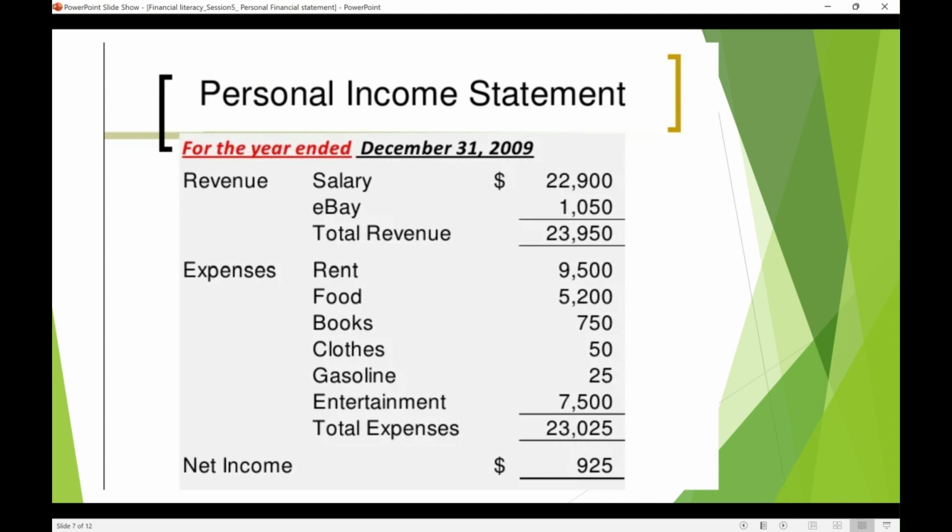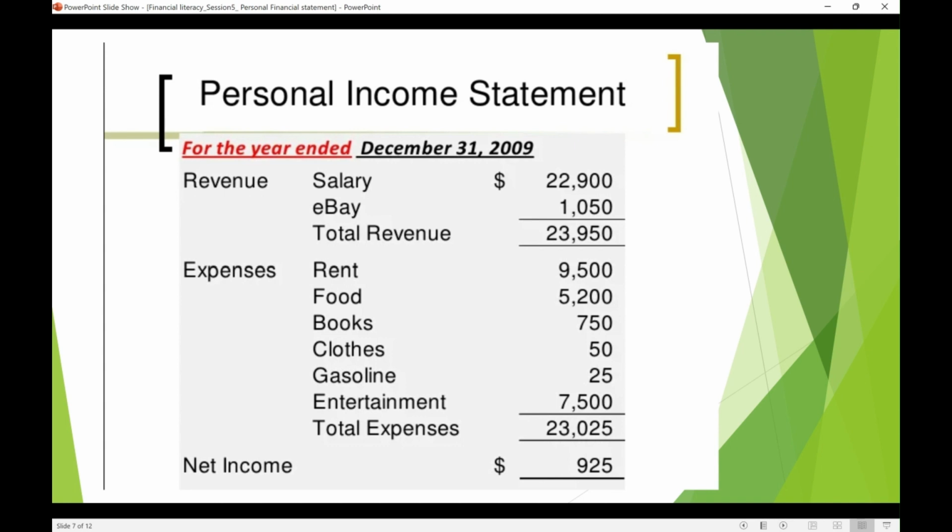Let us see a small example of a personal income statement. If you get an income as salary, and then you get other income sources like shares, stocks, or rental, or through online sites like eBay, that you consider as revenue. And from that revenue, you subtract the expenses you spend on food, rent, clothing, fuel, entertainment. So income minus expenses is how you arrive at the net income.